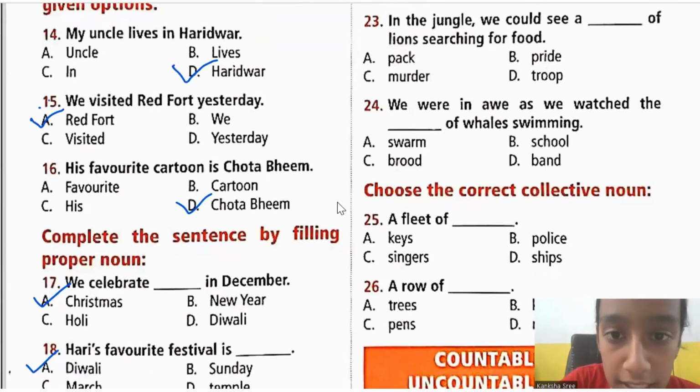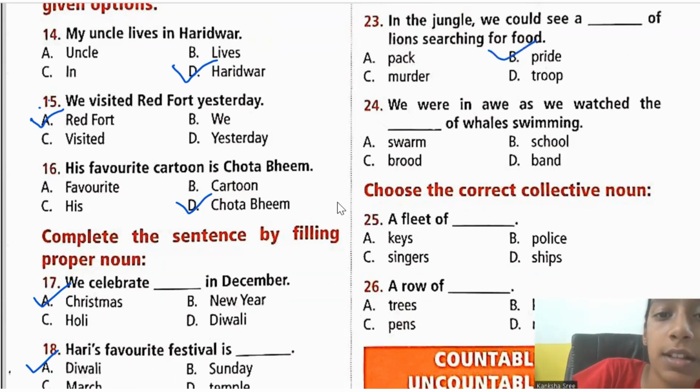Next. In the jungle, we could see a dash of lions searching for food. So what do we call a group of lions, children? We call a group of lions a pride. So in the jungle, we could see a pride of lions searching for food. Okay, children?